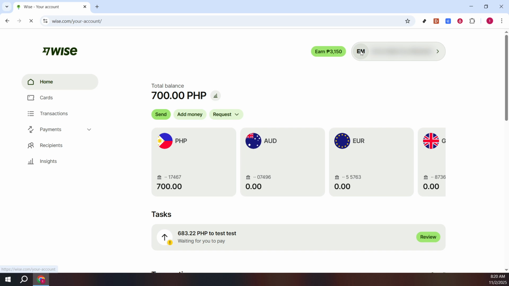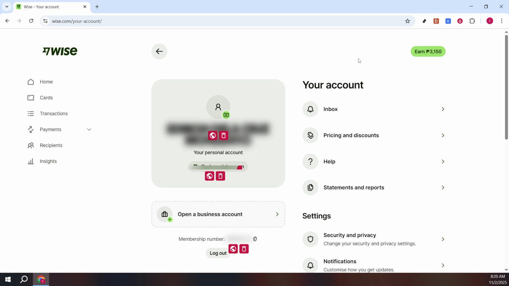Now, on this page, you'll find a section labeled Your Personal Account. Once you locate that section, give it a click. By clicking on your personal account, you're stepping a bit deeper into the customization options that Wise offers. Make sure you're clicking the right option, since these features are crucial for enabling your QR code and Wise tag.